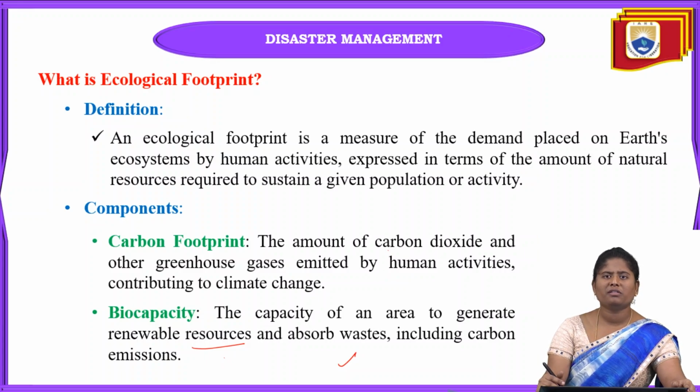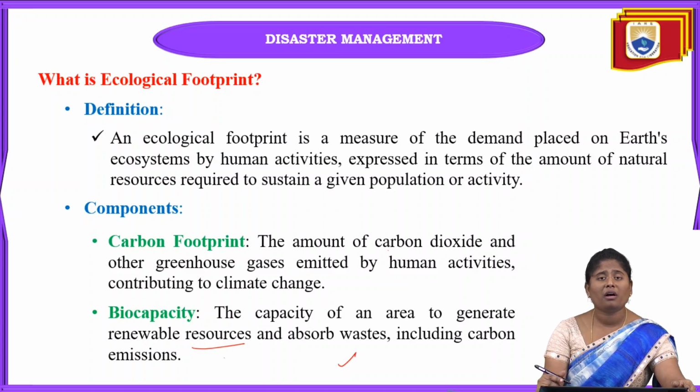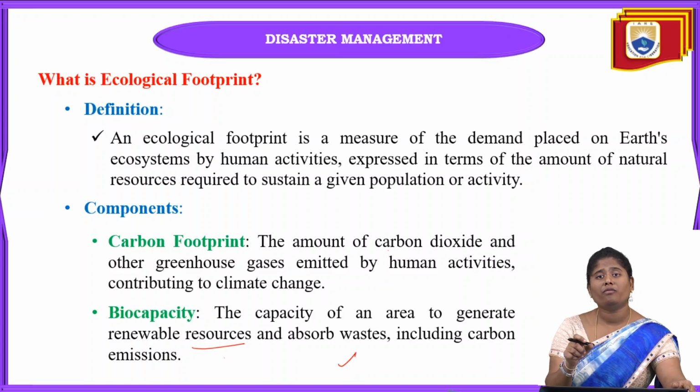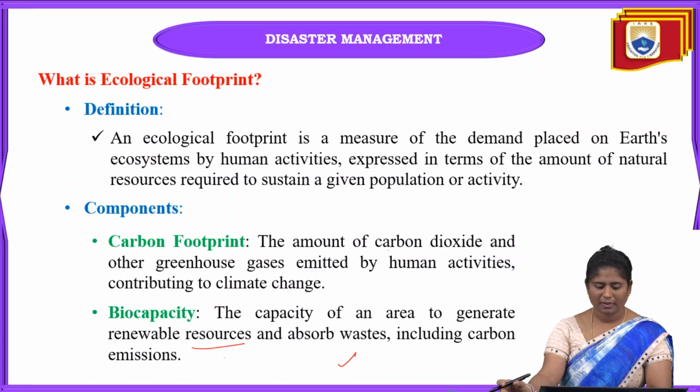Why? Because they can absorb the wastes and can also include carbon dioxide, not nitrogen gases also. When the land takes in this type of harmful gases, it will not give any renewable resources which are useful towards human beings.